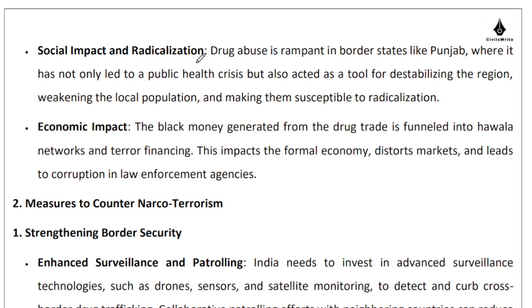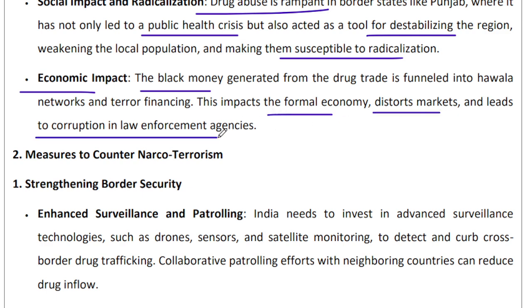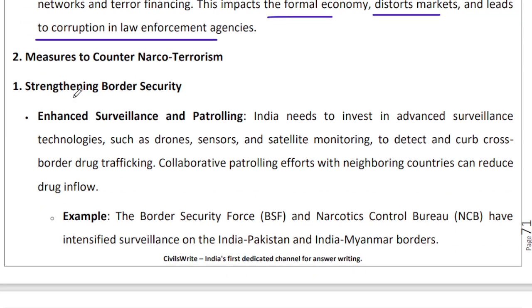Drug abuse is rampant in a lot of regions in India, which is definitely a public health crisis. It destabilizes the region, it wastes our demographic resource, and it makes our youth susceptible to radicalization, because these people struggle to think straight when they are under the impact of these kinds of substances. Economic impact is negative. A significant amount of black money is generated for this entire activity. The formal economy gets negatively impacted, and of course law enforcement becomes a problem. So we have strengthened our border security.